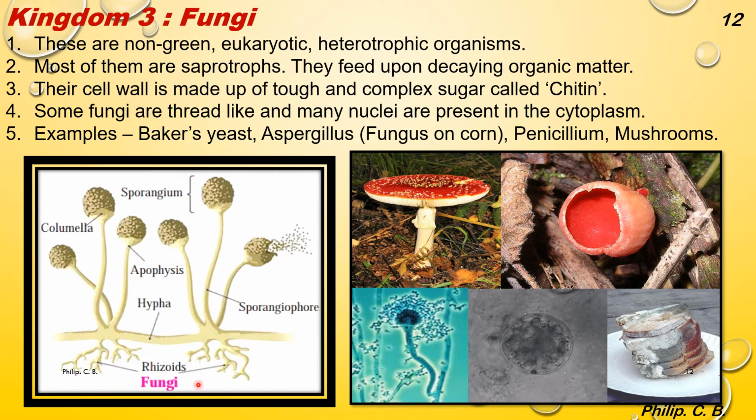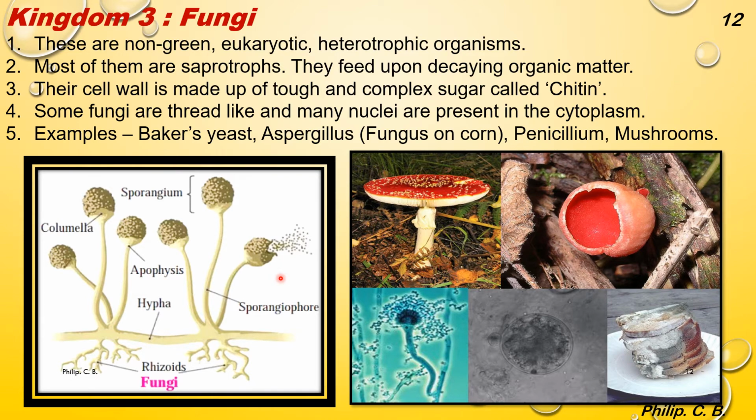Again, the image I added over here of fungi shows the labelled parts. That is columella, sporangium, apophysis, hypha, sporangiospore, and here this sporangiospore releases the spores, and each spore forms a new fungi species. That is why in our surroundings there are many spores of fungus present.